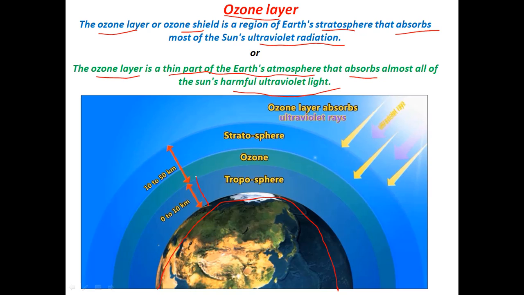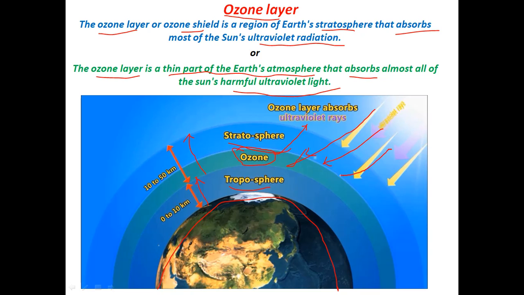From 0 to 10 kilometers is the troposphere, and from 10 to 50 kilometers is the stratosphere. We need to understand that ozone is present in the stratosphere, and the main function of this ozone is to absorb ultraviolet radiation coming from the sun.